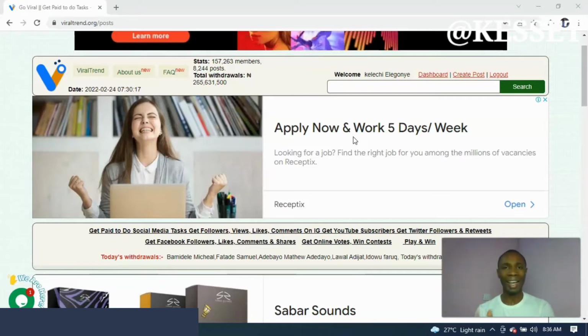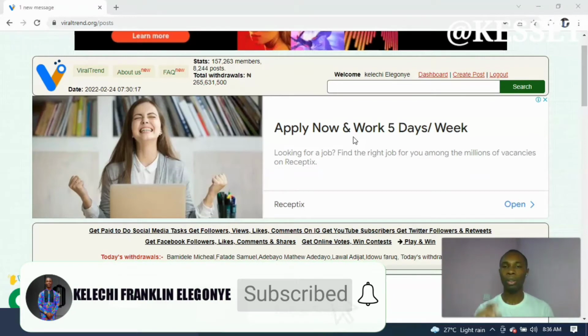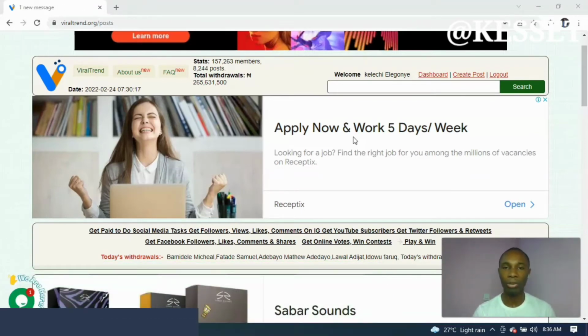First of all, you will understand that VIRALTREND is a micro work site where advertisers come, post jobs or tasks for individuals to do, and to get done. Once the jobs are done, you get paid for each task you do. So promoters come to VIRALTREND, pick a job, do the task, and after that you are paid for each.